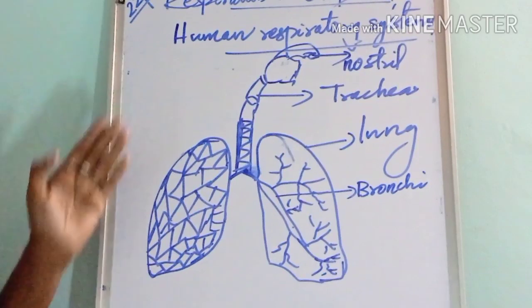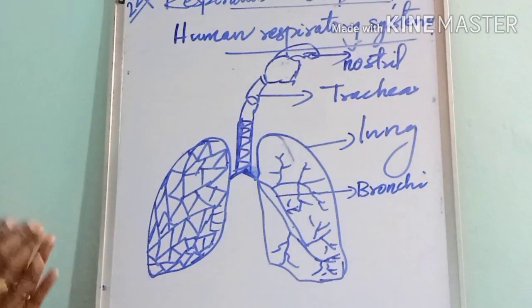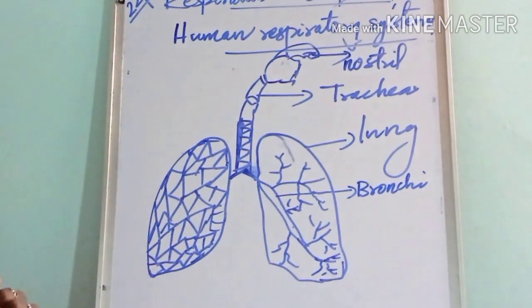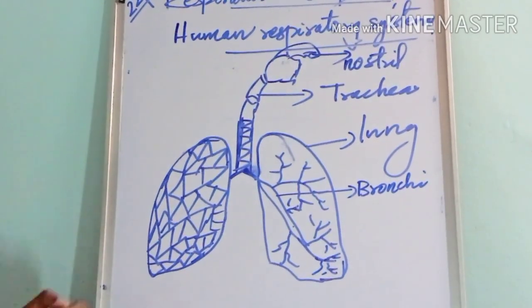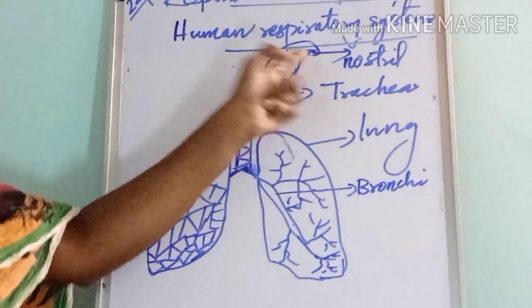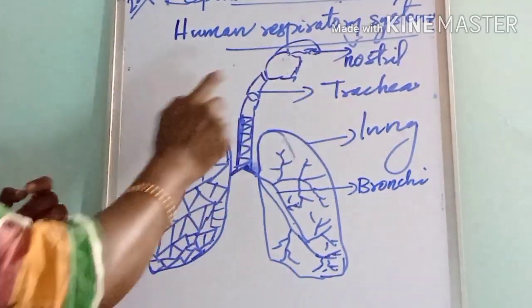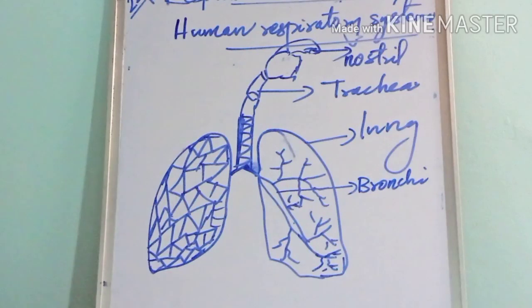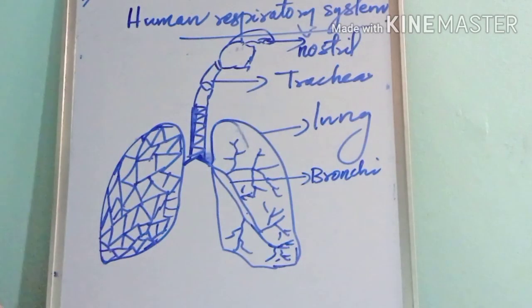Next, about the human respiratory system. What happens to the air that you breathe in? That can be explained with the help of the human respiratory system. Actually, the air you breathe in passes through the nostril. Which structure does the air you breathe in pass through? Through the nostril. Actually, in the nostril there is hair and mucus.